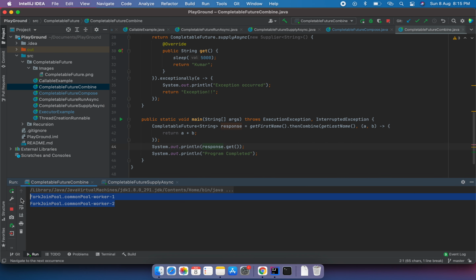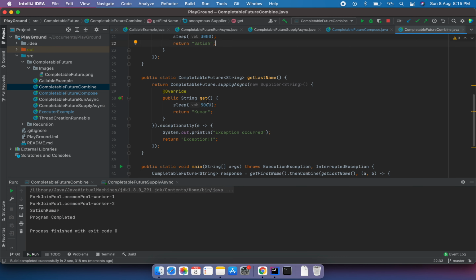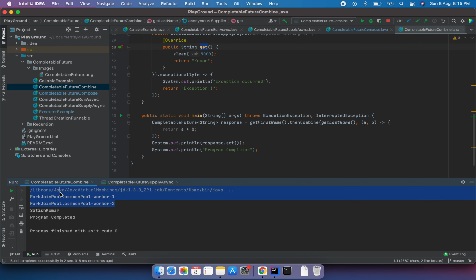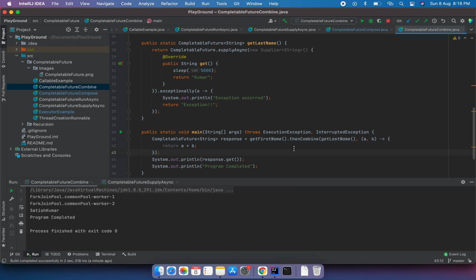You can see in the output that both threads have been logged because both of them are working at the same time. The only difference is that this thread will return the output in 3 seconds and this one will return in 5 seconds. So after 5 seconds, this will be printed, the output Satish Kumar. But in the previous example, the outputs are printed after 3 plus 5 seconds, 8 seconds. So this is the difference using thenCombine. We can also use this thenCombine feature in scenarios where the output of one method and the second method are not dependent, but once we get both outputs we will do some operation.